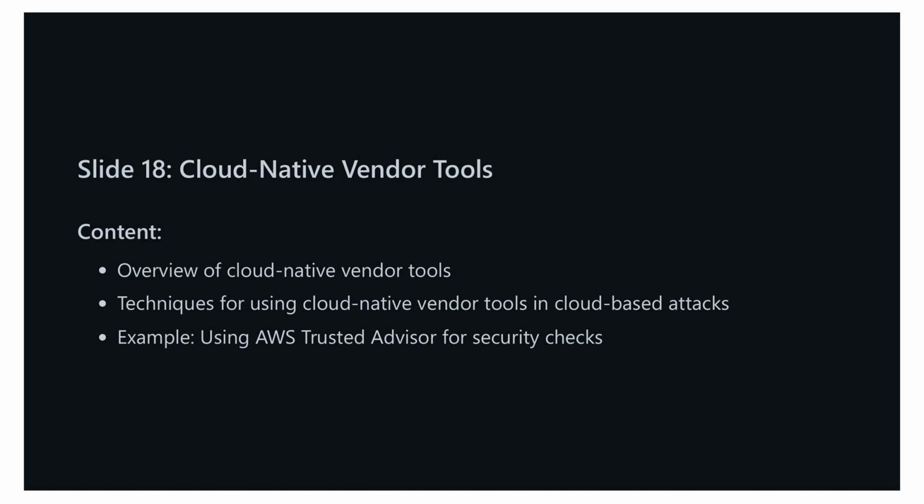Next, we'll look into techniques for leveraging these cloud-native vendor tools for conducting cloud-based attacks. These techniques can help you identify configuration issues, compliance gaps, and other vulnerabilities that could be exploited. For instance, using AWS Trusted Advisor can help you perform a security check to identify the potential risks in your AWS environment. By analyzing the recommendations provided by Trusted Advisor, you can prioritize and mitigate any identified security vulnerabilities.